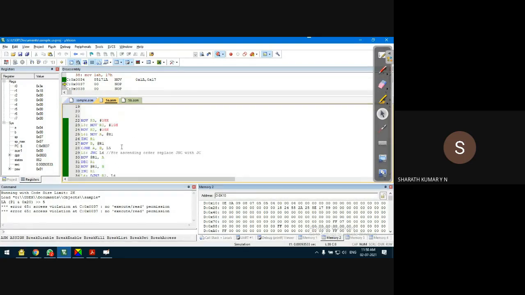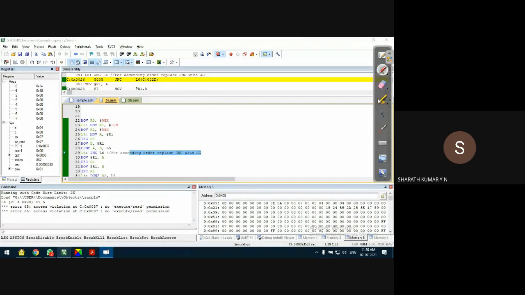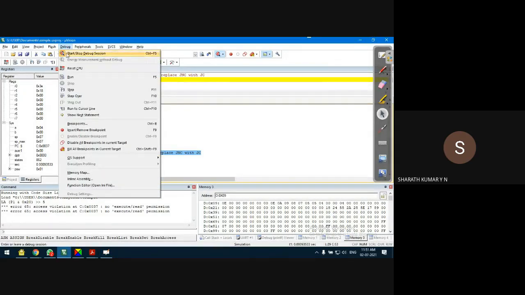In this program, if you replace JNC with JC, it will arrange the data in ascending order. Very simple. You can choose ascending or descending based on the requirement. We also saw the sum of all the lower nibbles, which was stored in R0, that is 3H. The sum of all the low nibbles was 3H, and we also saw that the largest and smallest are stored in particular memory locations. That's all. Very simple.